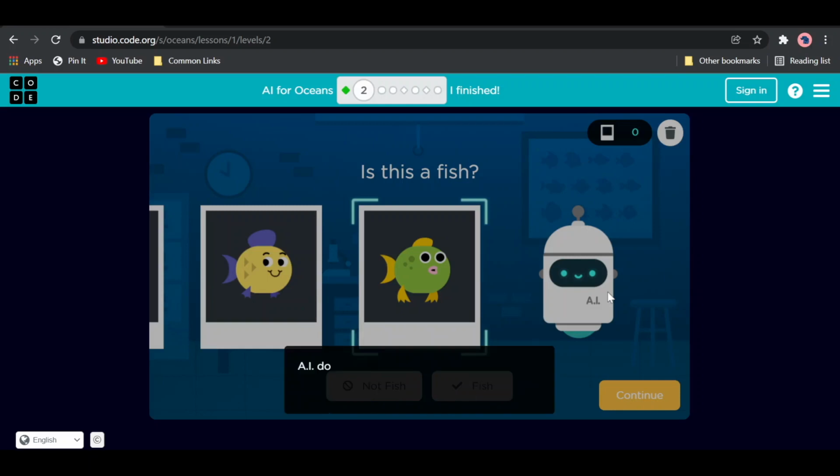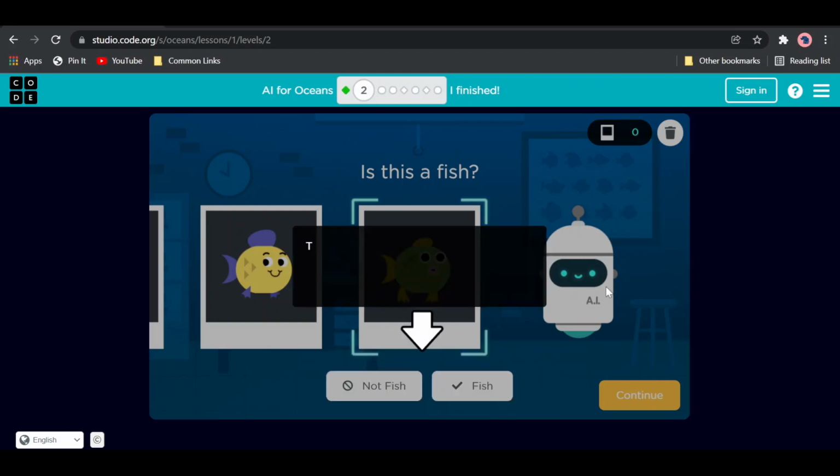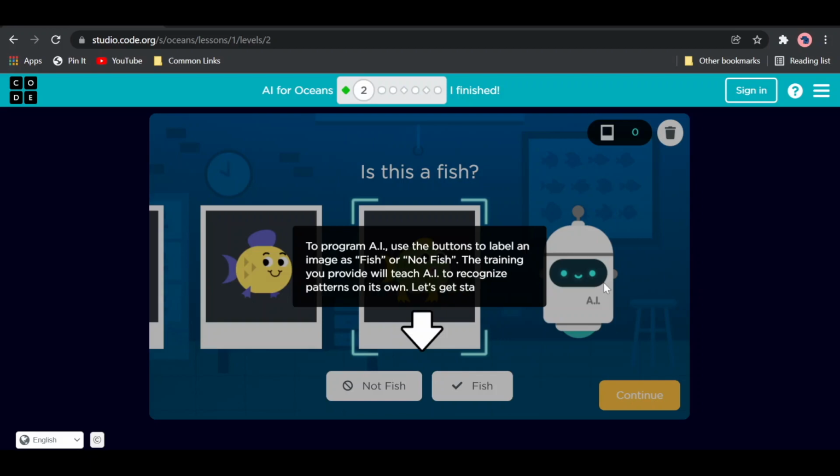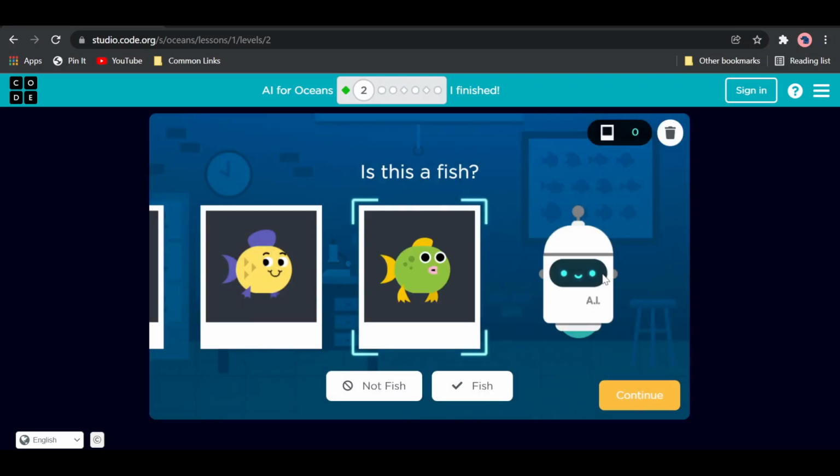And this is our AI. It does not know if an object is a fish or trash, but it can process images and identify patterns. To program the AI, use the buttons to label an image as fish or not fish. The training you provide will teach the AI to recognize patterns on its own. So we give it lots of pictures and tell the AI that these are, for example, fish, that this is a fish.